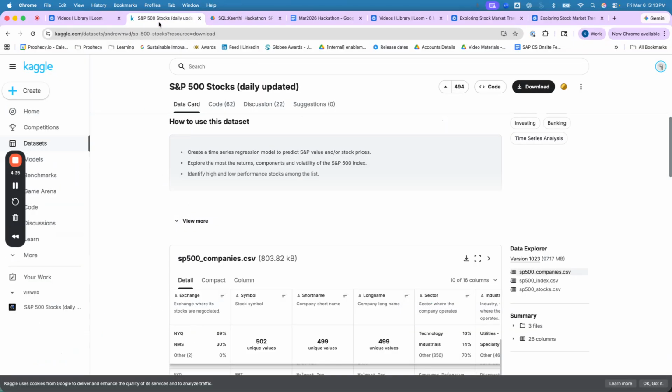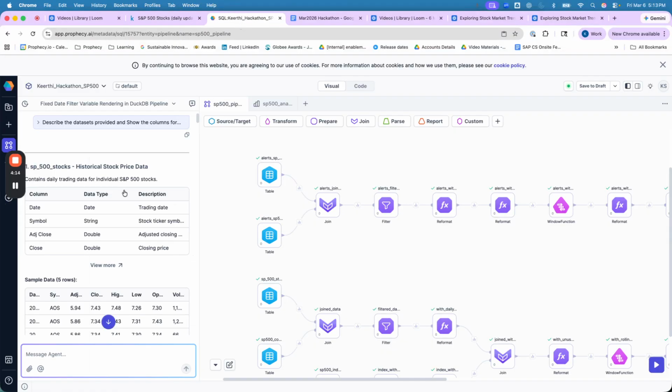For this, I have used the Kaggle datasets. Let me show you the three files that I have used. One is the company's data that has the company information like sector and industry. The other one is the index, overall market S&P index information. And the third one is about the stocks. It has the daily stock price like opening, closing, and trading volume.